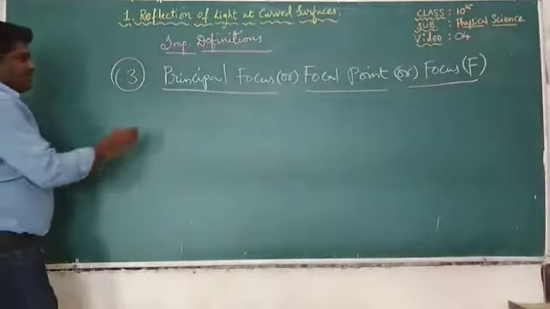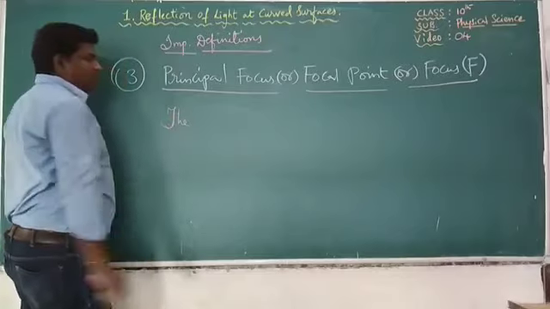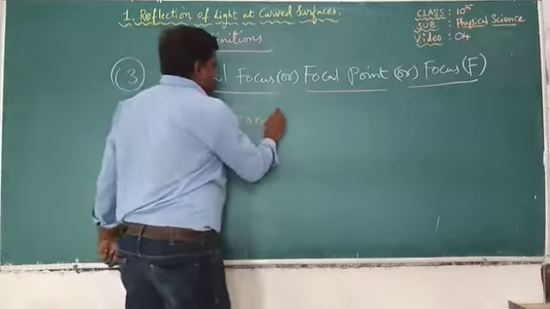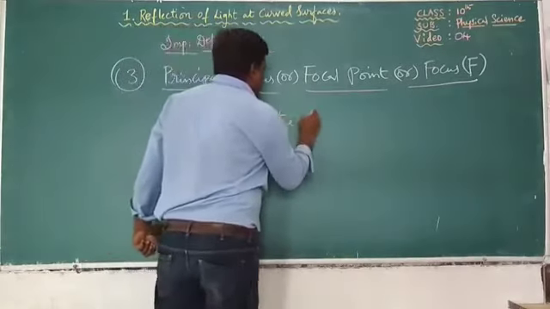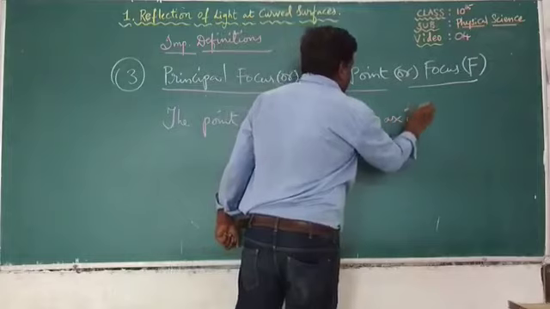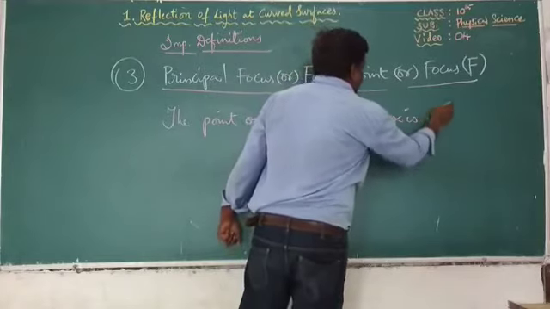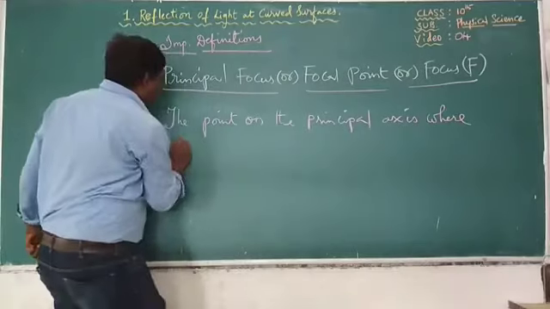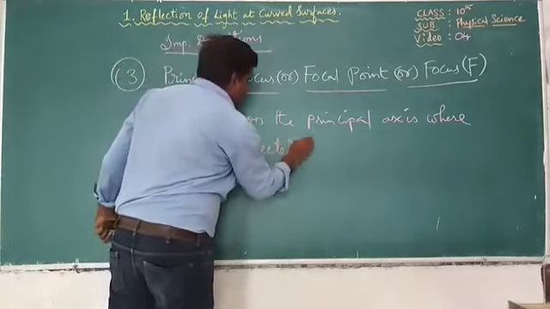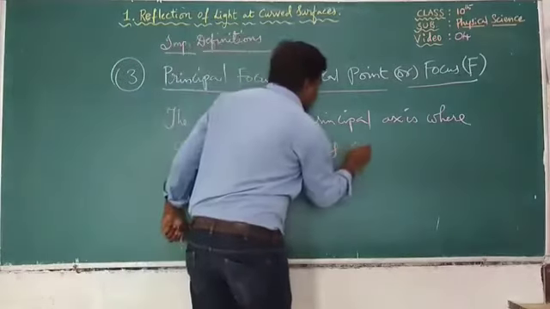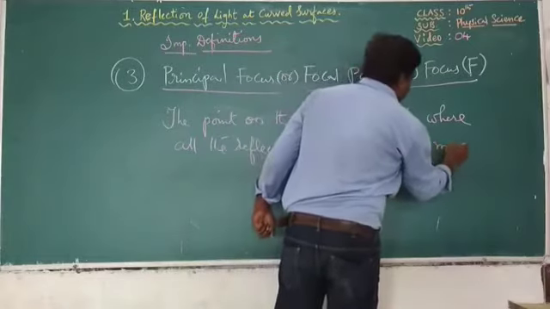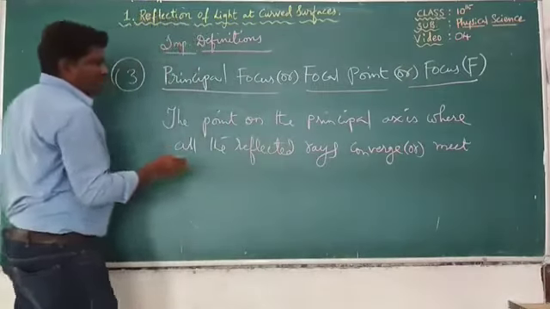Now the definition is: the point on the principal axis where all the reflected rays converge or meet when incident onto the concave mirror,